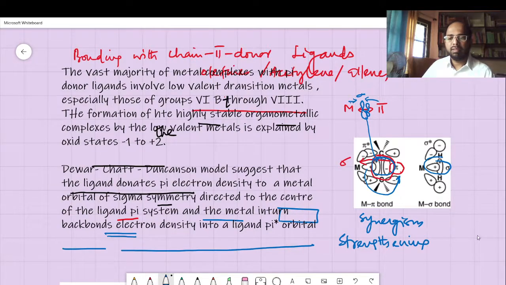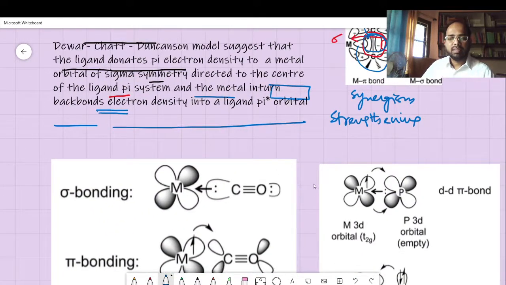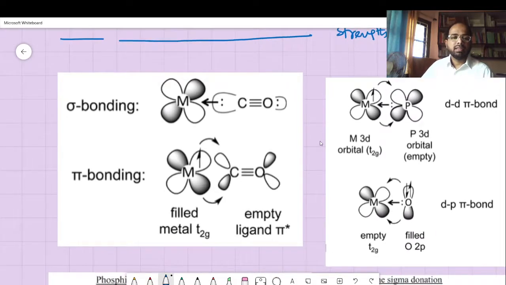Let's look into that example here. It's a metal carbonyl, and you can see that the sigma bonding involves major sigma electron donation from the carbonyl ligand into the metal orbital. But the pi bonding involves some donation into the pi system.